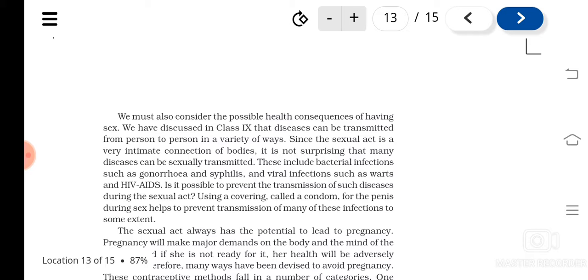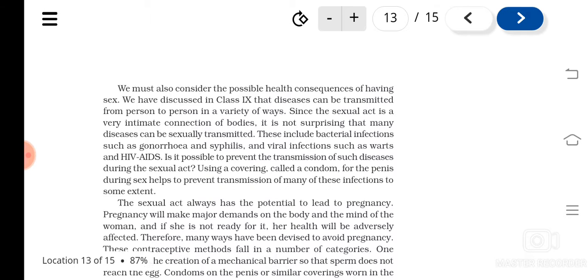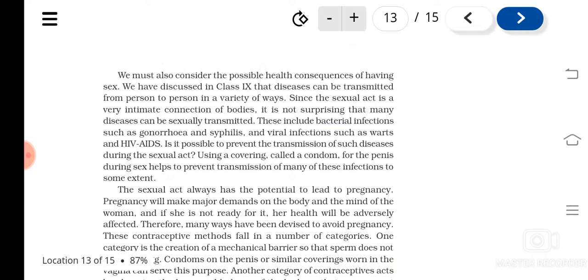There are various methods to prevent the transmission of these diseases. Examples of bacterial diseases caused by sexual act are gonorrhea and syphilis, and of viruses, HIV and warts.